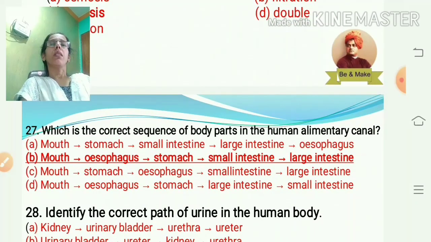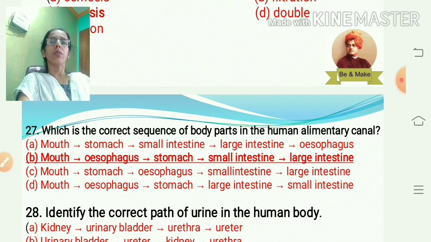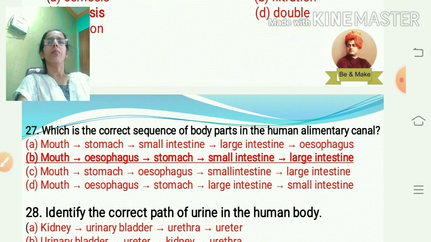Which is the correct sequence of body parts in the human alimentary canal? We have seen that in our digestive system there is a coiled tube which starts from the mouth and ends at the anus. The parts of the alimentary canal are: it starts with the mouth, then esophagus, stomach, small intestine and large intestine, and the last part is the anus. So the answer is B.